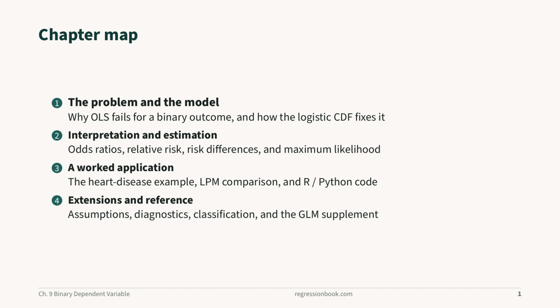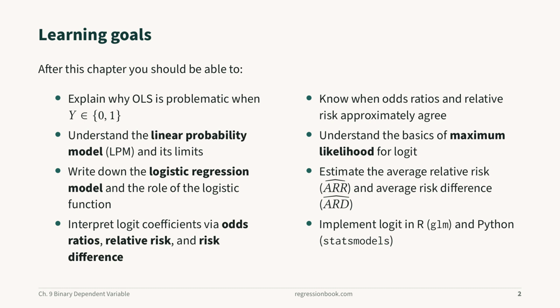Four movements in this chapter: the problem and the model, why least squares fails for a binary outcome, and how the logistic curve repairs it, interpretation and estimation through odds and risks, a worked clinical application, and extensions with the generalized linear model supplement. The goals: explain why least squares fails for a 0-1 outcome, write down the logistic model, interpret coefficients through odds ratios, relative risk, and risk differences, understand maximum likelihood, and estimate average risk measures in both